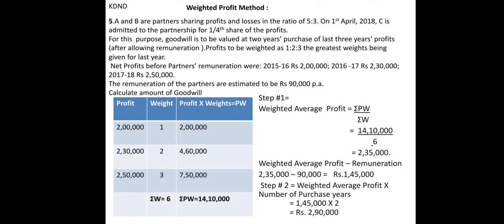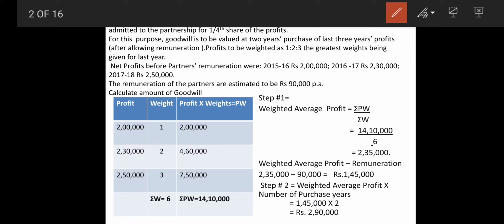In this sum, first we have to make a structure of profits, weights, and besides that profit into weights, that is P into W. Then we will get the final sigma PW, that is 14,10,000, and sigma W is equal to 6. How come 6? 1 plus 2 plus 3. So ultimately the weighted average profit is equal to sigma PW upon sigma W, which gives 2,35,000.